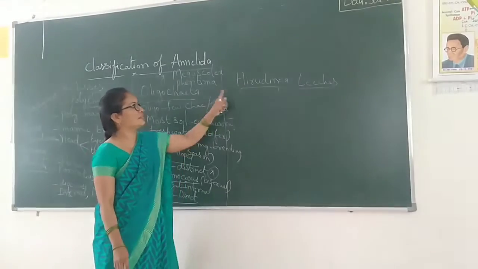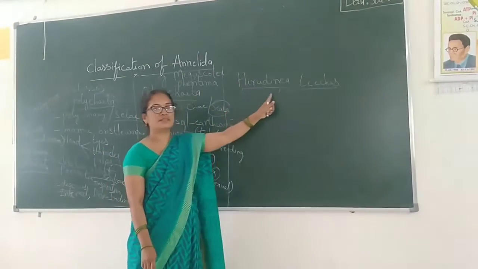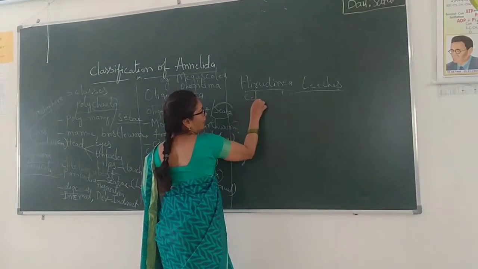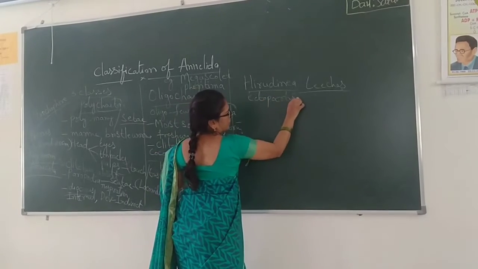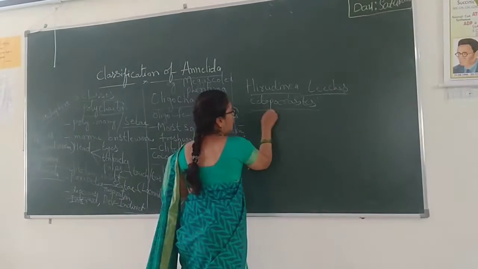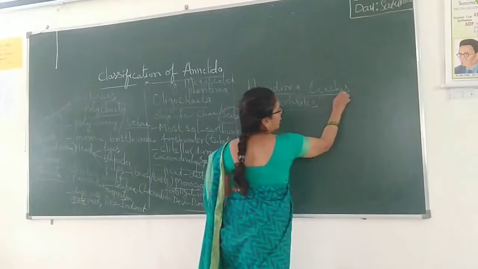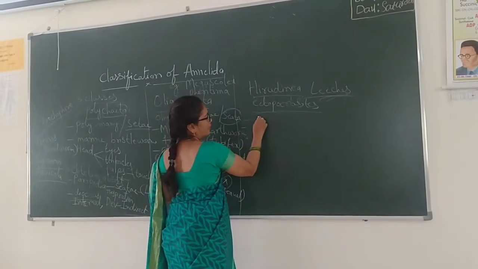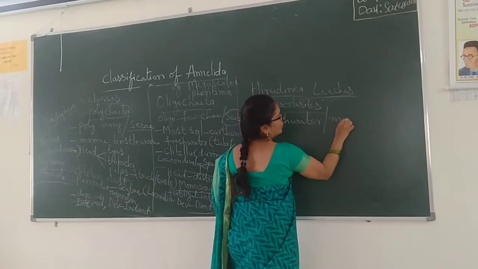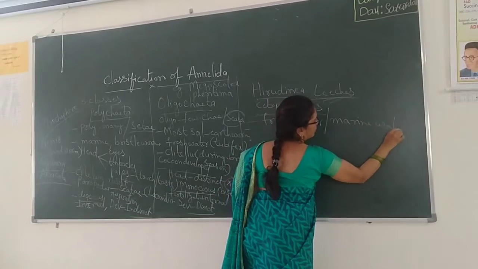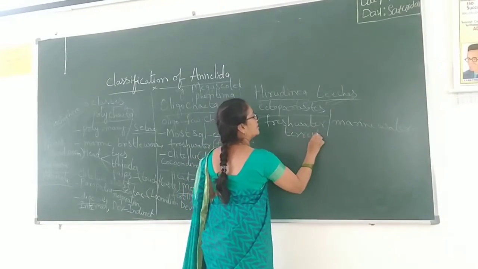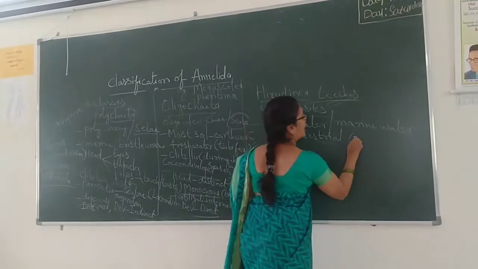Now the third class is Hirudinea. In the classification, the third class is Hirudinea. They are also called leeches. Here they are mostly ectoparasites, which means they live upon the host. They mostly live in fresh water and marine water, and also they live on land. Means they are terrestrial. They live on moist land.